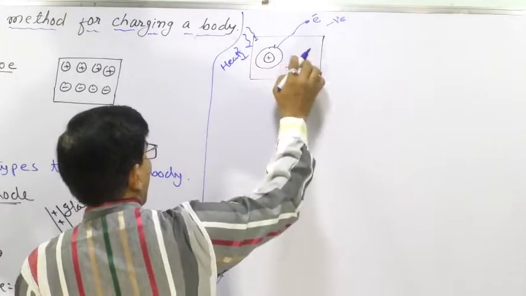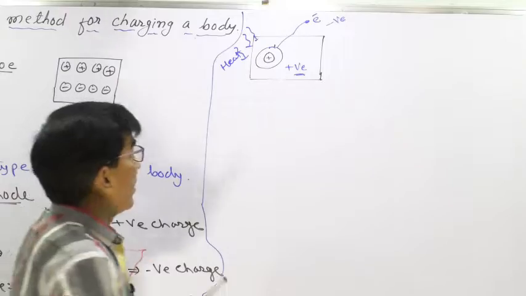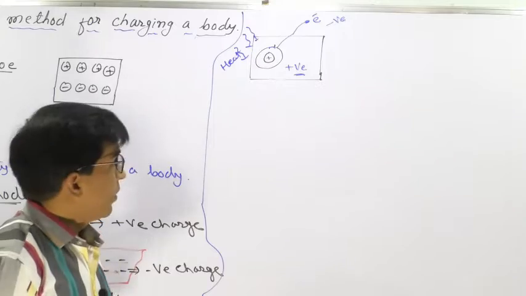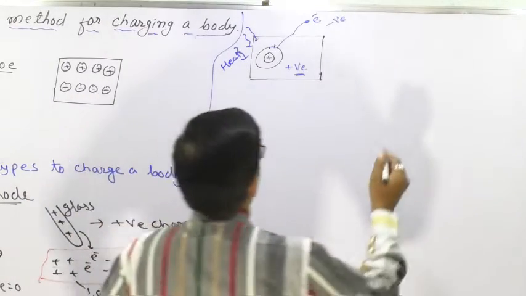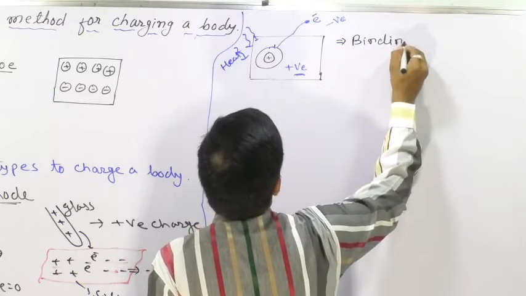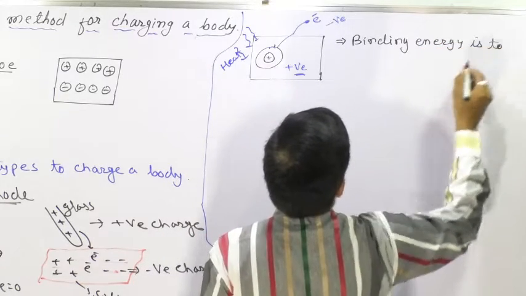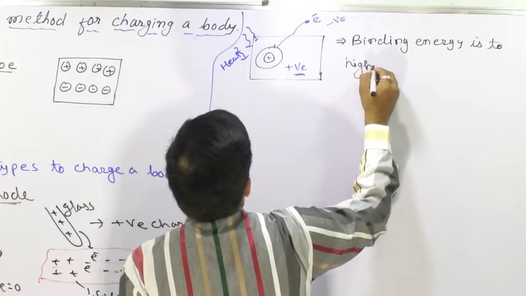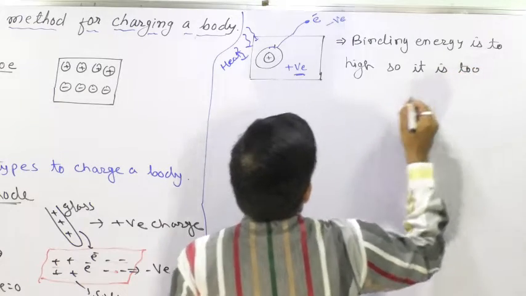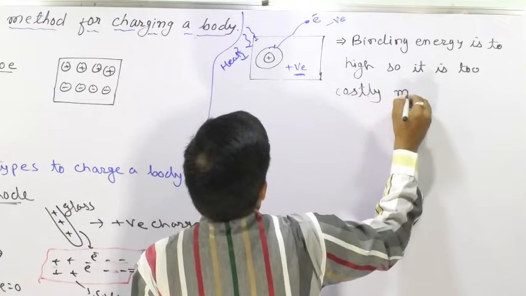There are so many atoms, and if one electron leaves the surface, then it becomes negatively charged and the rest of the body becomes positively charged. We can add one more thing: the binding energy is too high, so it is a too costly method.